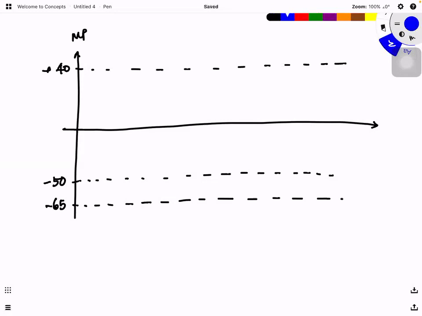Now look at the first stimulus. We generate the first stimulus, so we reach the threshold potential, and then we get the action potential, and then it comes down. Now, hyperpolarization. So now I want you to look at this. From -65 to -50, this is the gap we need to fill up. Correct? But now, if the cell is already in the relative refractory period, can I generate a new action potential? The answer is yes, but it cannot be the same strength.